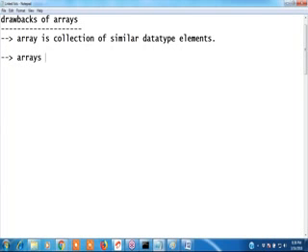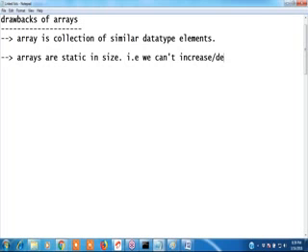Second point: arrays are static in size. Static means compile time, right? We need to mention the size of the array at compile time. Arrays are static in size means we cannot increase or decrease the size of the array at runtime. Clear, guys?